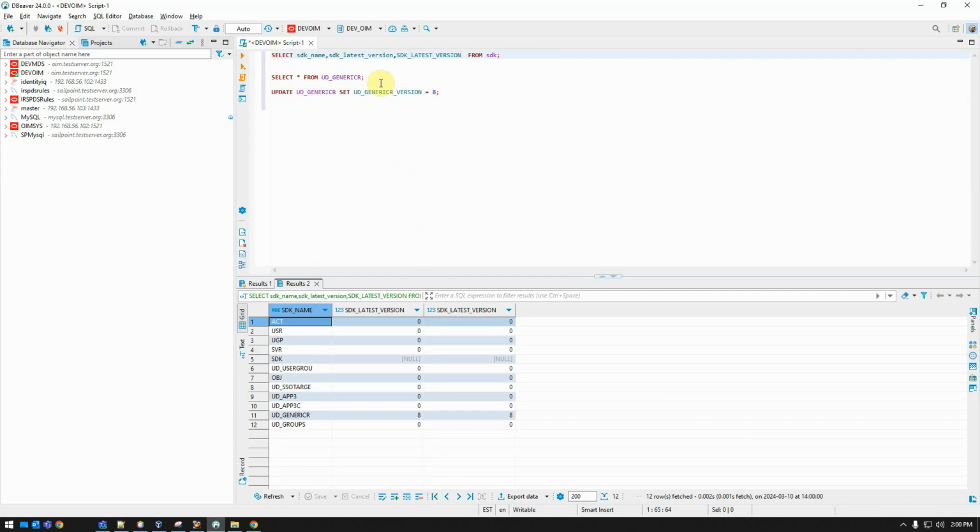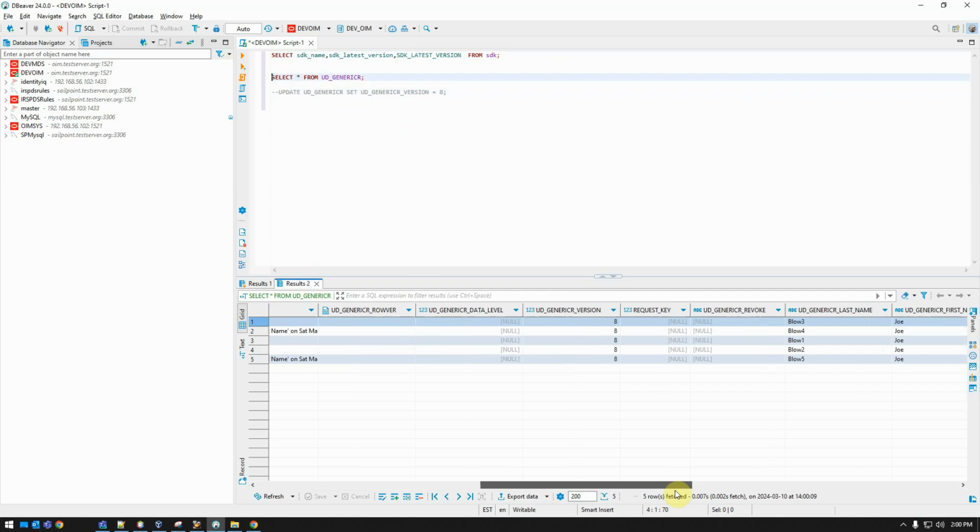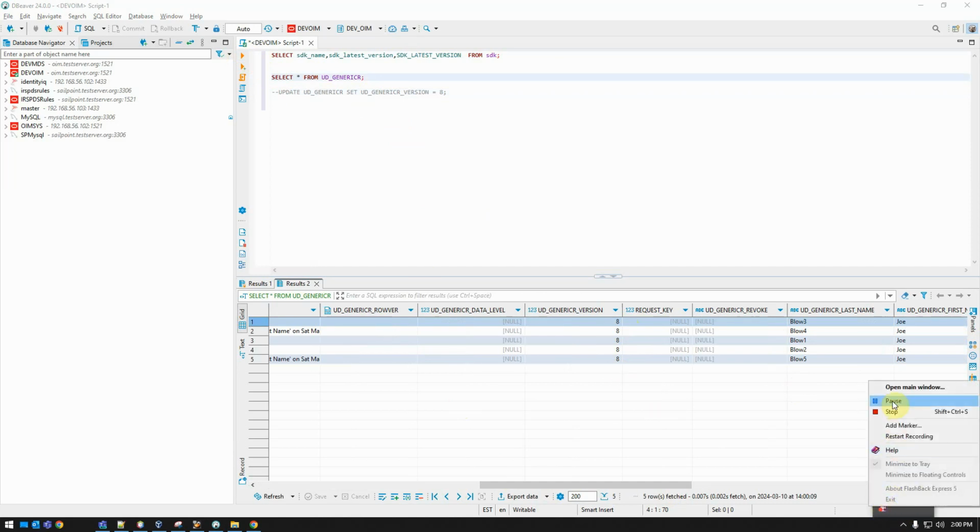Okay, now let's see what our records look like. Make sure they're right. Okay, everybody's version 8, and I'm pretty sure that was version 8. So that's all set up. Now we come back and set up the connector configuration for these new guys.